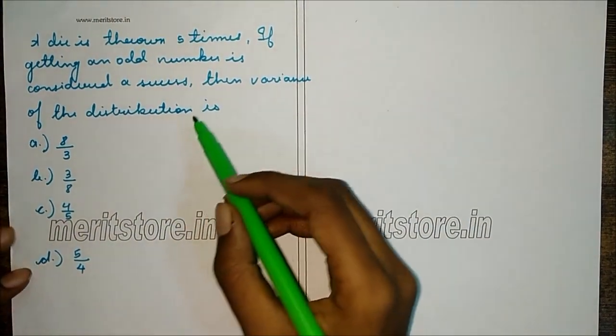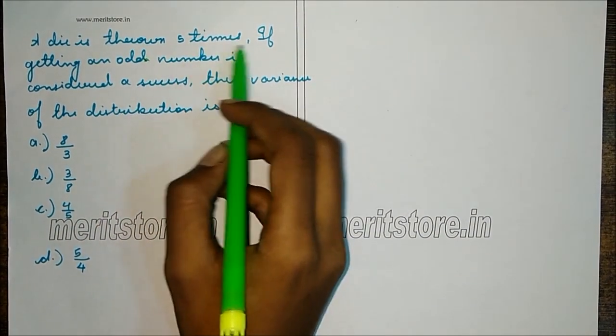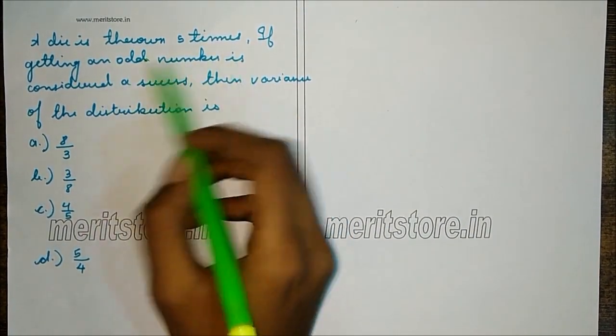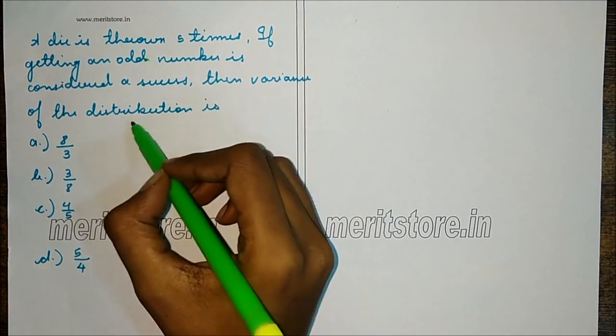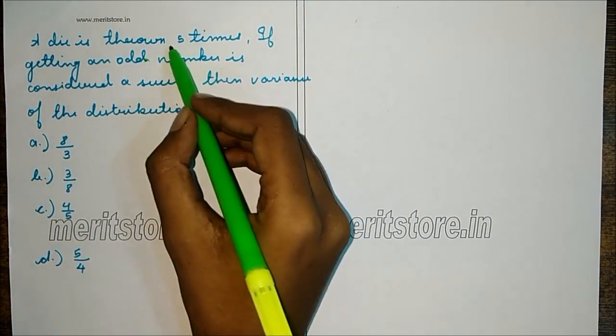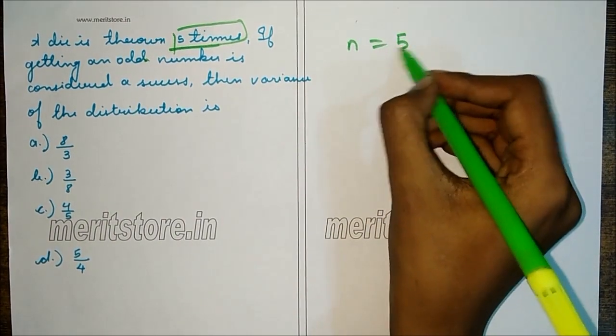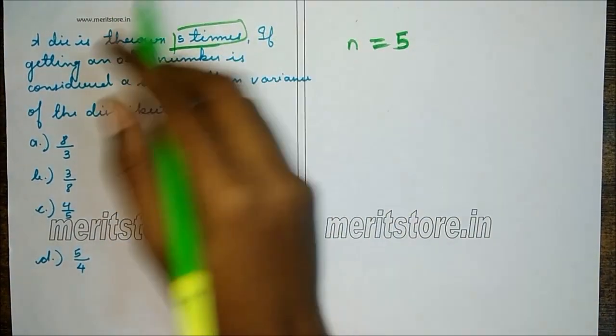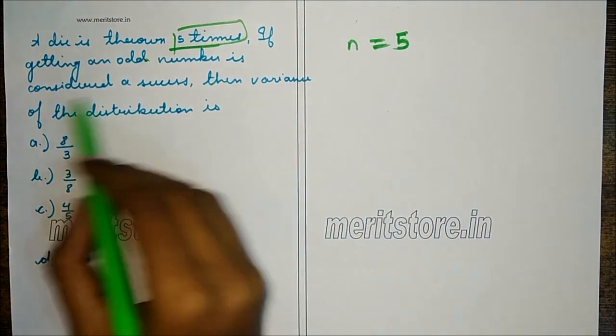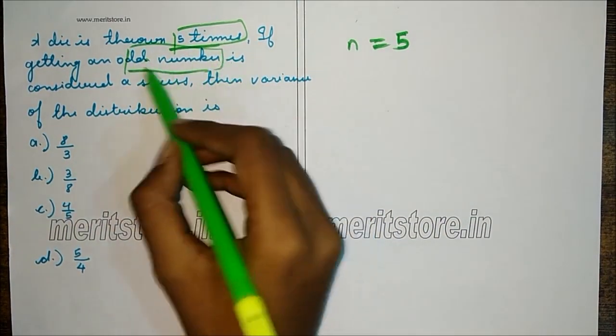The next question is, a die is thrown 5 times. If getting an odd number is considered a success, then the variance of the distribution is, now the number of trials is 5. A die is thrown, so n is 5, since the die is thrown 5 times. Getting an odd number is considered a success.